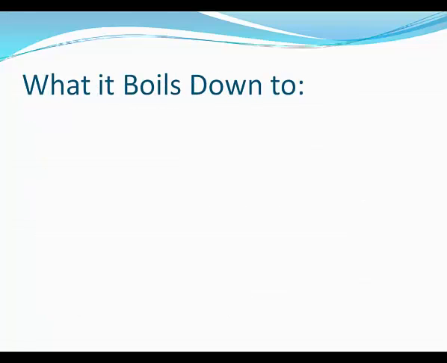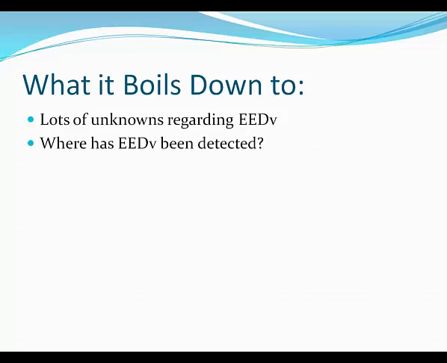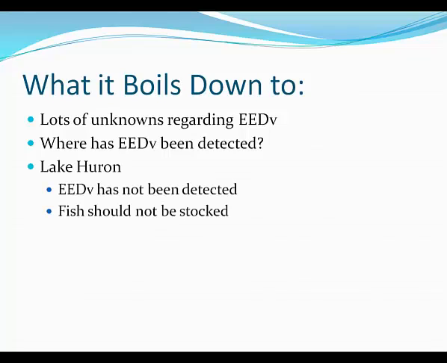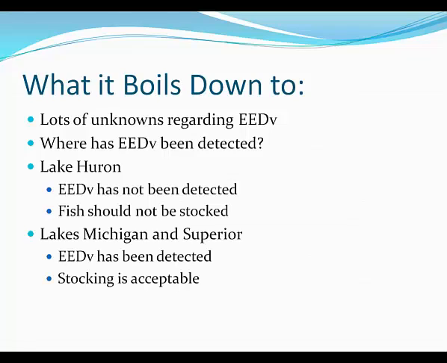So basically, what it boils down to when trying to make this decision is there are lots of unknowns regarding EEDV, and that's probably why the Fish Health Committee could not reach a consensus on what to do regarding stocking these fish. It boils down to where EEDV has been detected. In Lake Huron, where it hasn't been detected, the majority of the Fish Health Committee feels they should not be stocked, and in Lakes Michigan and Superior, where it has been detected, the committee feels it would be acceptable to stock them.